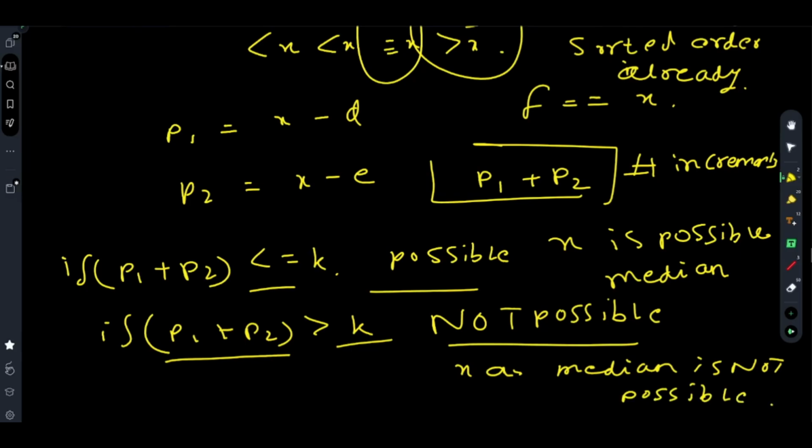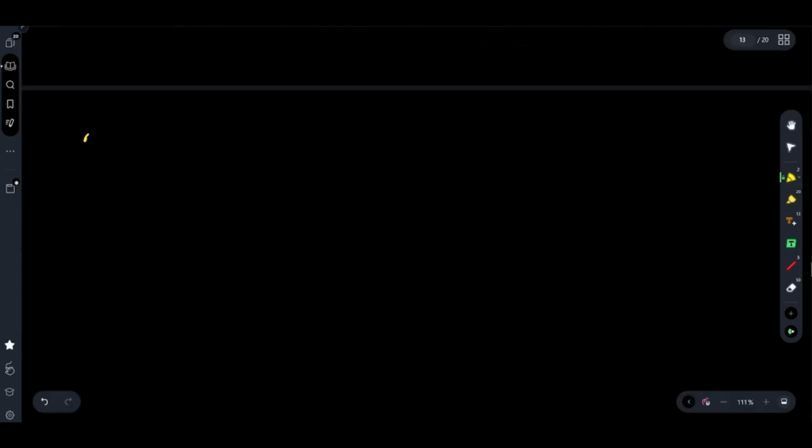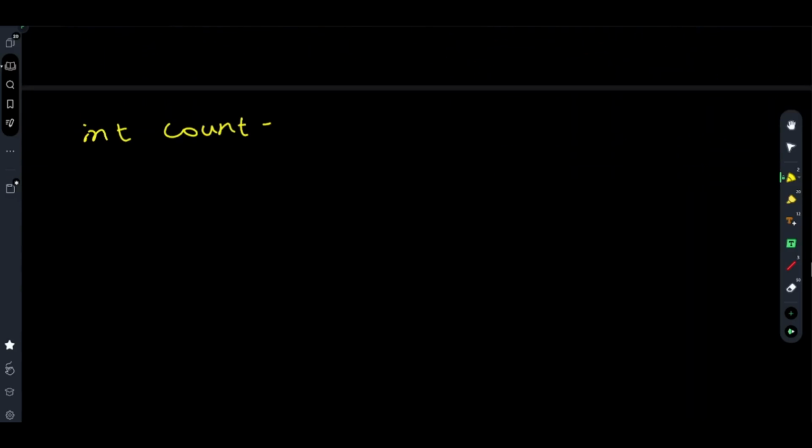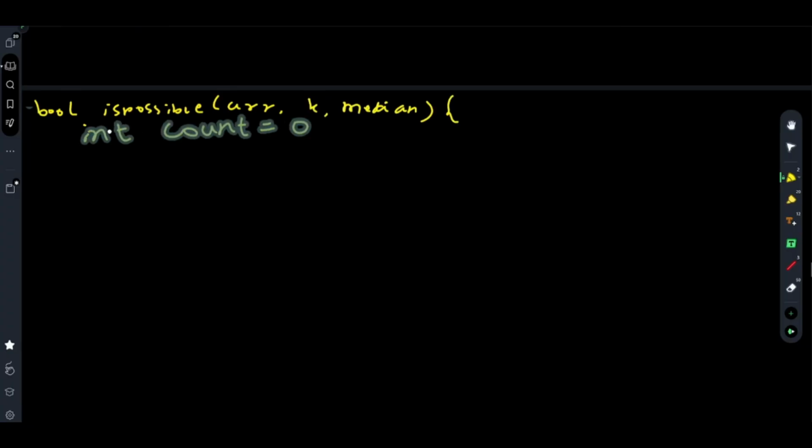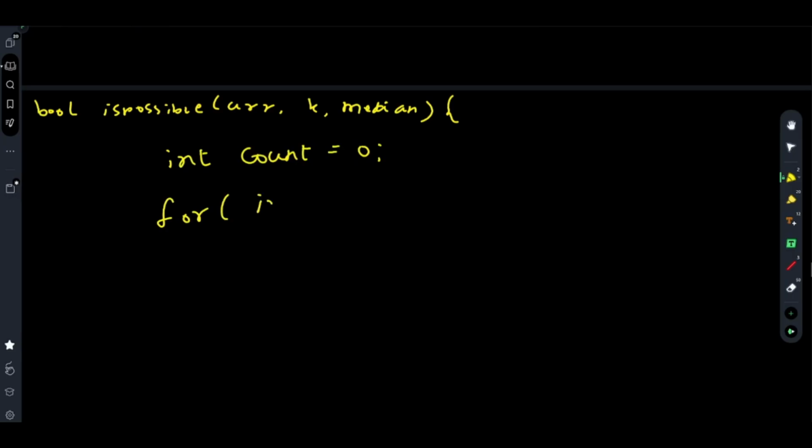So the code for this will be very simple. You will initialize a counter, int count equals 0. It is a boolean function, bool isPossible. You will be given an array, a k, and a median. First you will initialize a counter, and then you will go through each and every element in the array.